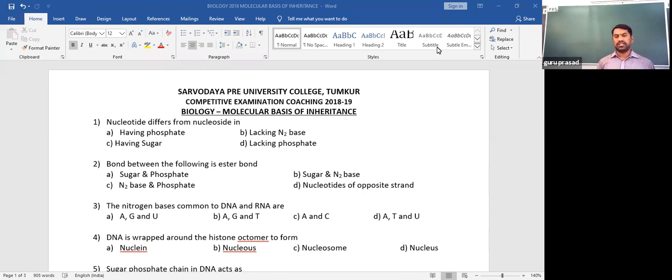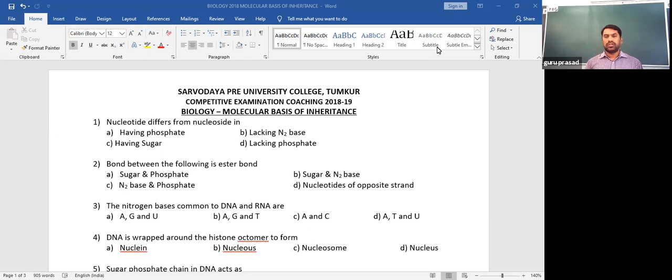That's the difference. Then the sugar reacts with any of these nitrogen bases to form a structure called a nucleoside. Now the question is, how does a nucleotide differ from a nucleoside? We obtain nucleotides from nucleosides, so nucleosides are the monomers for the synthesis of nucleotides.